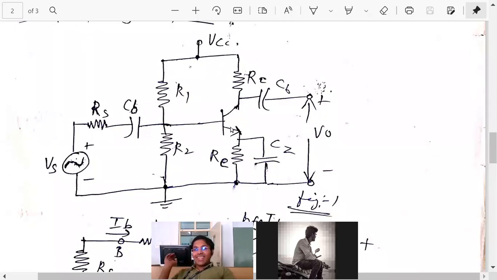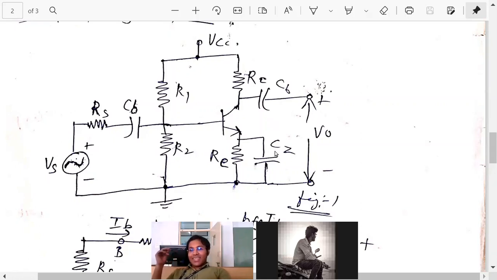So the AC signal will follow this path, not this one. Ideally you can consider zero resistance. Means from the AC signal point of view, this entire combination RE, CE gives ideally zero resistance.